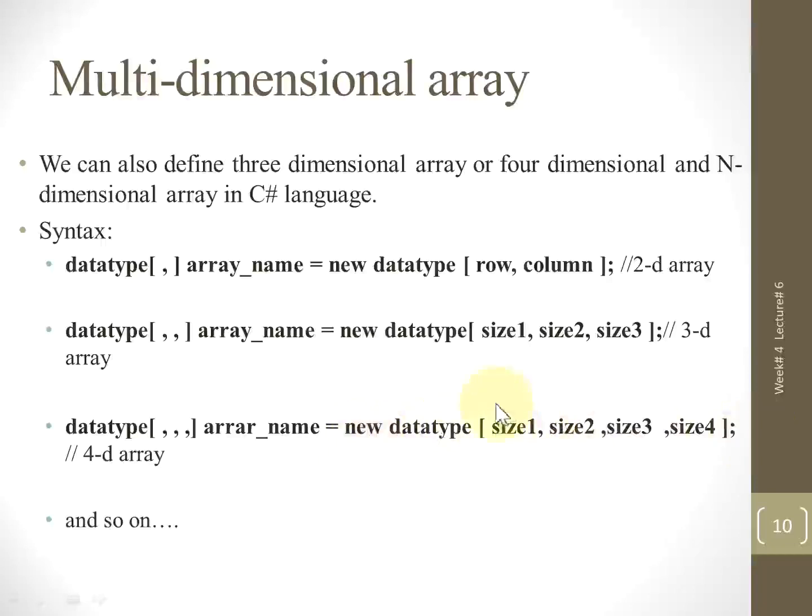Separate square brackets, within the square brackets, the size of the first dimension, comma, second dimension, comma, third dimension, comma, and fourth dimension. So this is a 4-dimensional array, and so on. We can also declare 5 dimensions, 6 dimensions, up to an n-dimensional array. But each dimension will be separated by a comma.